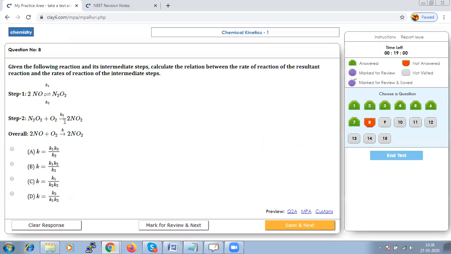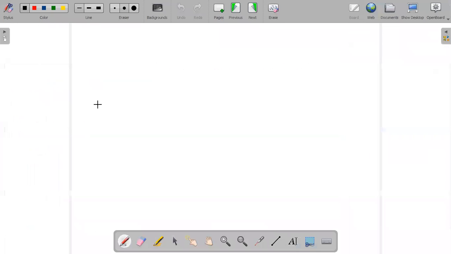And when we try to write the rate equation based on our step 2, we say N2O2 plus O2 with K3 is going to give you 2NO2. So the rate of the reaction can be written as K3 into your N2O2 and your O2.